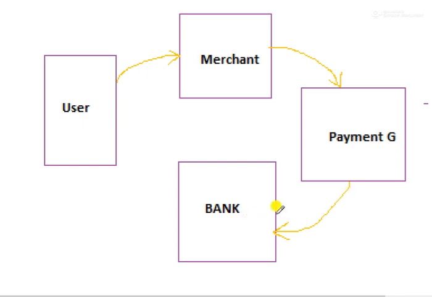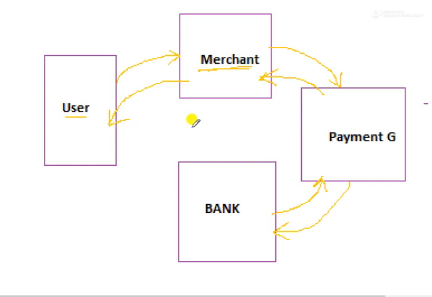And what we had seen is that the bank delivers the response to the payment gateway when the transaction is completed. Based on this acknowledgement, the payment gateway will deliver the completion response to the merchant, and the merchant will deliver the financial transaction completion or order completion report to the user, or a receipt will be delivered from the merchant to the user.